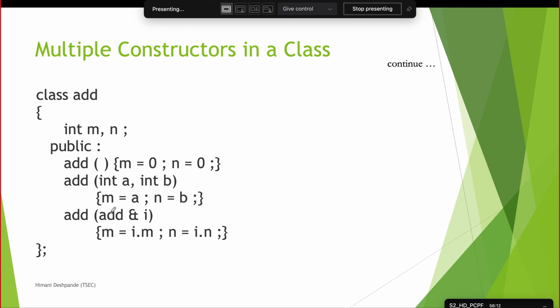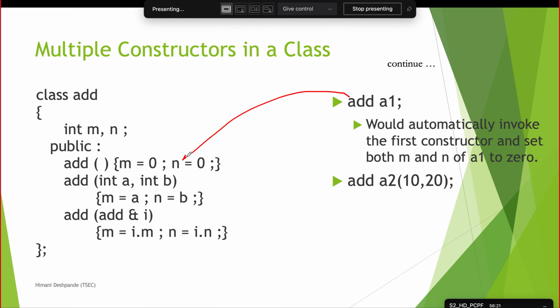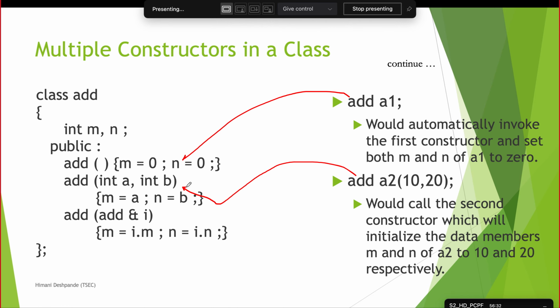So when the calls are made, this is how we are going to call the first constructor: add a1, no arguments passed, that means the first constructor will be called. Next is add a2, in the brackets we are passing 10 and 20. So what will happen? The second constructor will be called. These are the two simple things, and now we'll come to the third one.